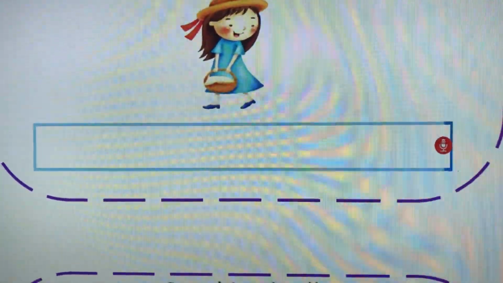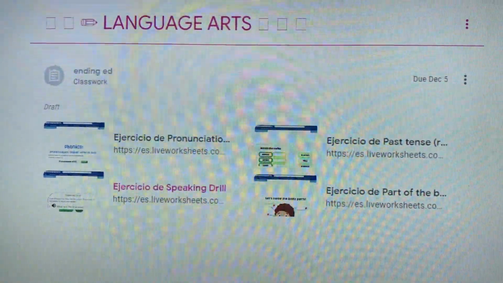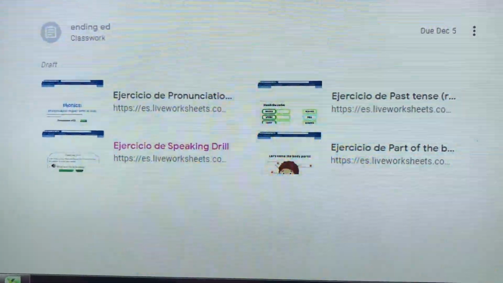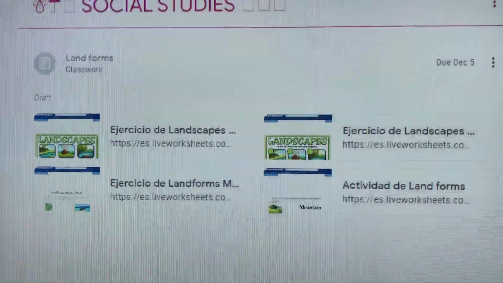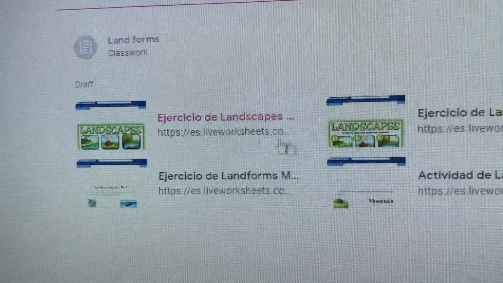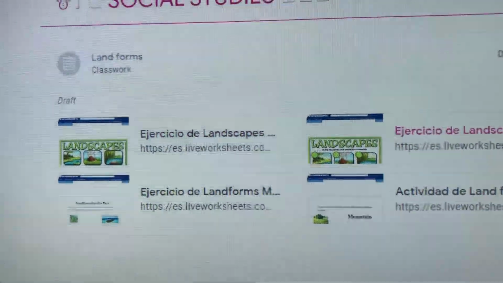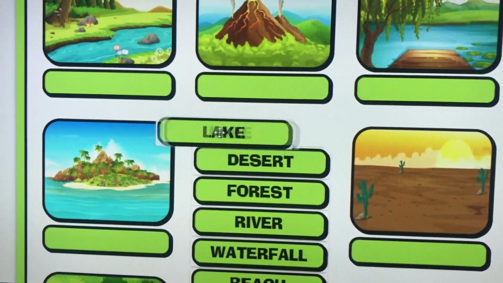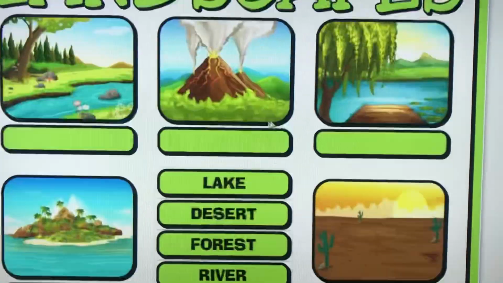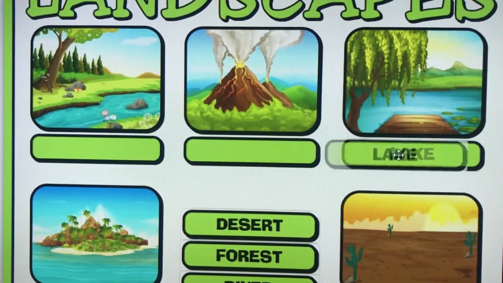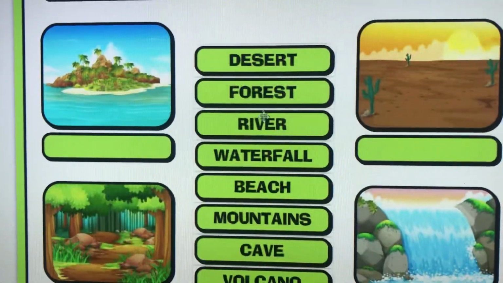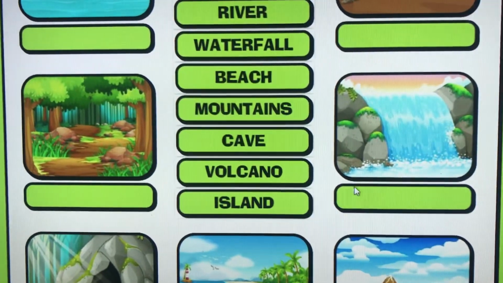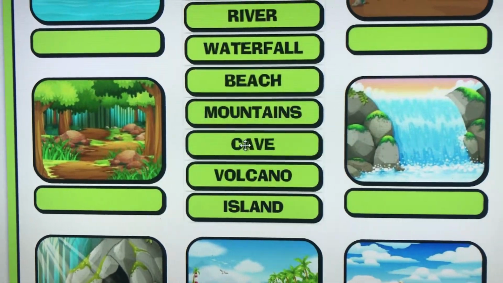Let me move to the other classes. But if you need any more help with this, please let me know. I will help you. Let's move to social studies now. In social studies, we're gonna talk about landforms. You remember we talked about this. We got some exercises right here about the landforms. We got this one, landscapes, and here, lake. Where's the picture of the lake? I think it might be this one. Where's the desert? Where's the forest, river, waterfall? And you have to drag them and choose the correct one.